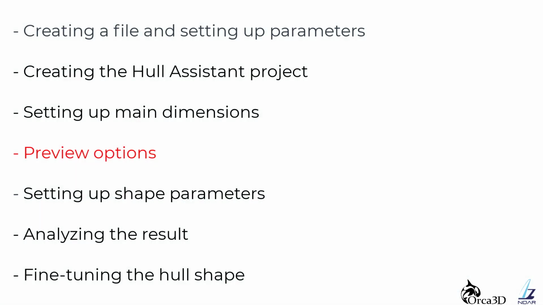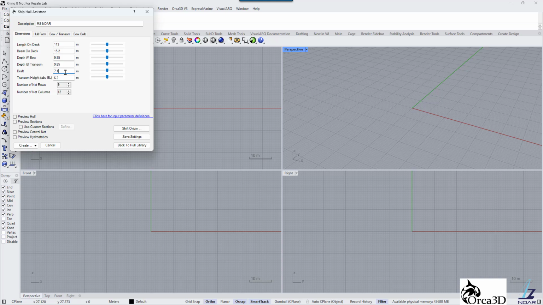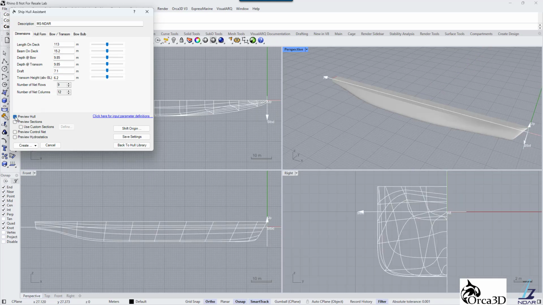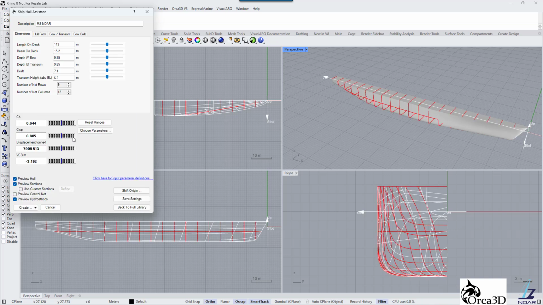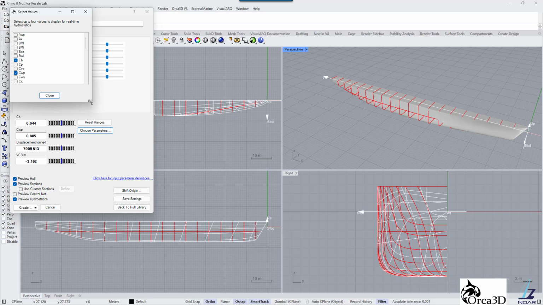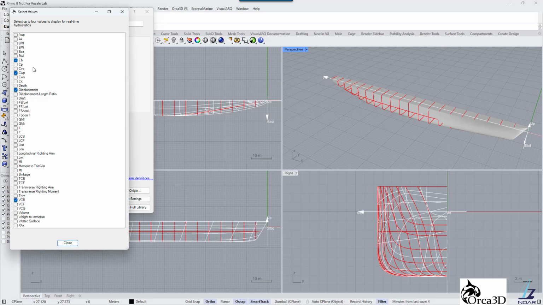During the design process, we would like to see the current stage of the shape, and changes produced by changing the different parameters. Check the Preview Hull checkbox. We would also like to see the sections. If necessary, custom sections can be defined. We can also get a live preview of 4 selected hydrostatic parameters at a time. You can choose from a list of available parameters. We will choose block coefficient, water plane coefficient, displacement and vertical position of center of buoyancy.